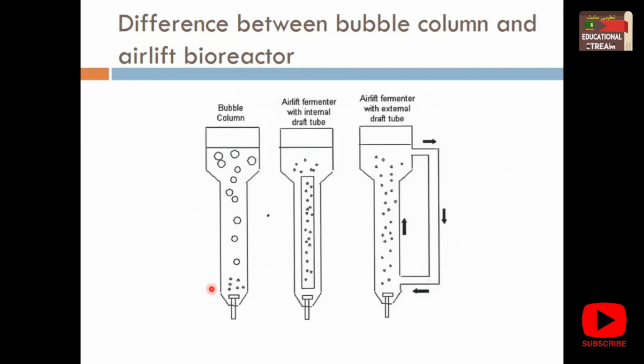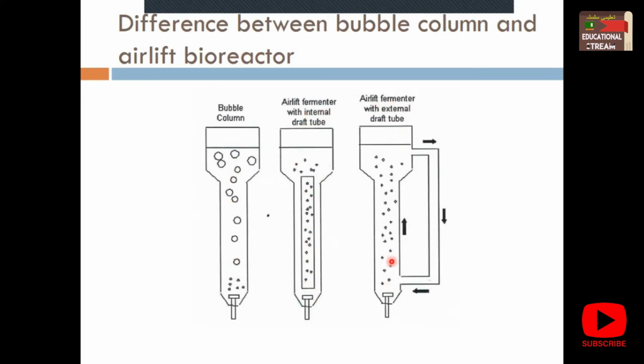You can see the difference from the bubble column. The sparger produces the bubbles, and the bubbles carry the air with them and are responsible for the mixing. This is an airlift fermenter with an internal draft tube, where at the mouth of the sparger there is an internal tube which helps in moving bubbles through this narrow column.